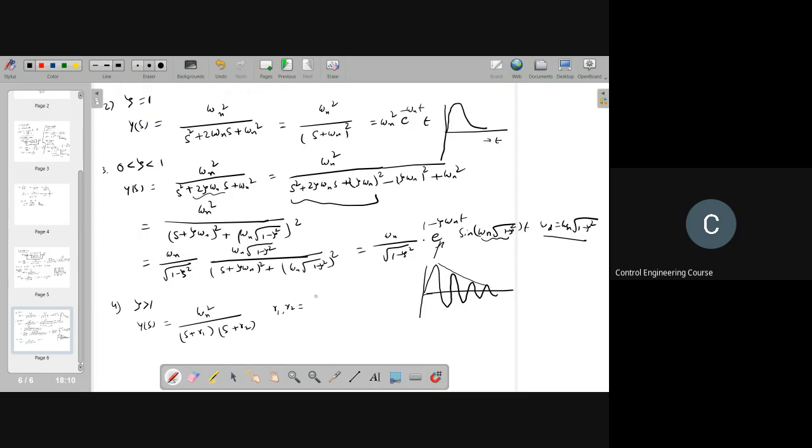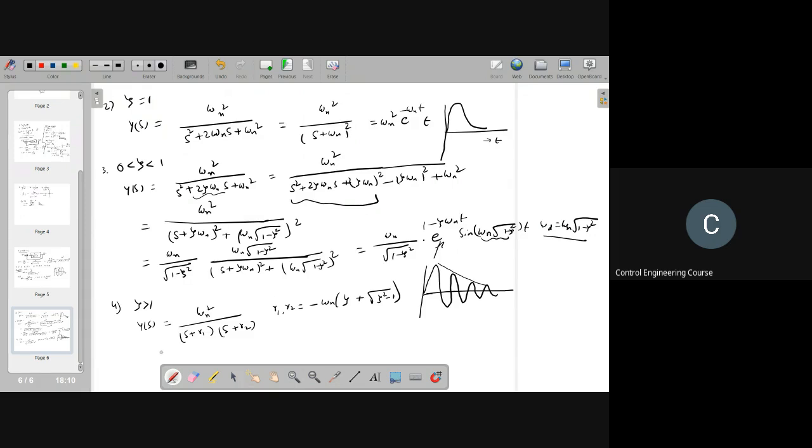It's not roots, actually it's factors. We can do the factorization and then we can find this is minus omega n into (zeta plus square root of zeta square minus 1).